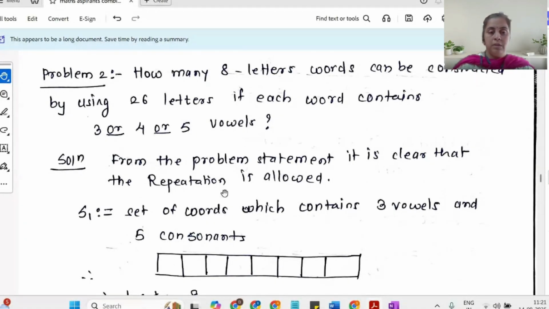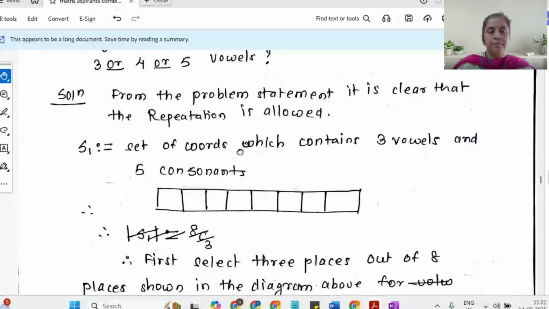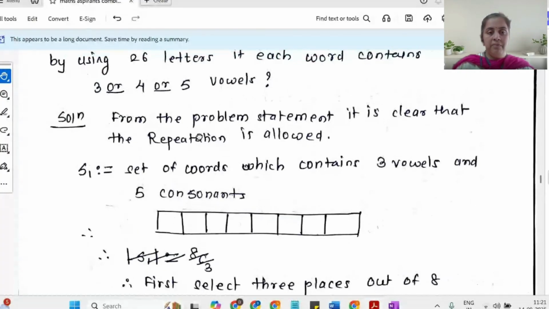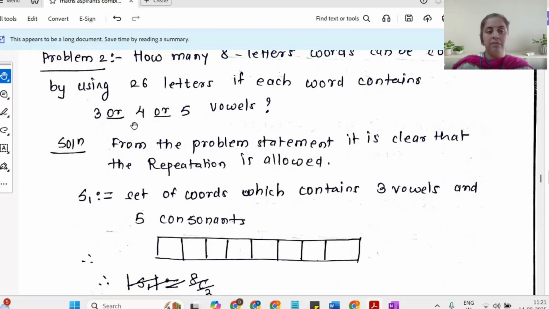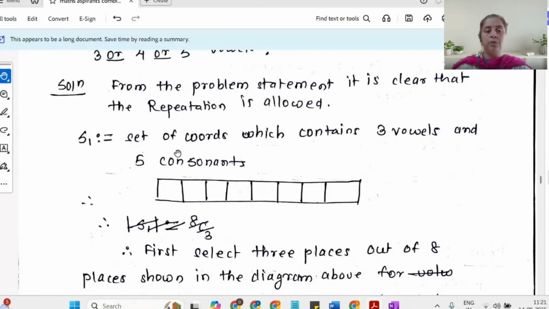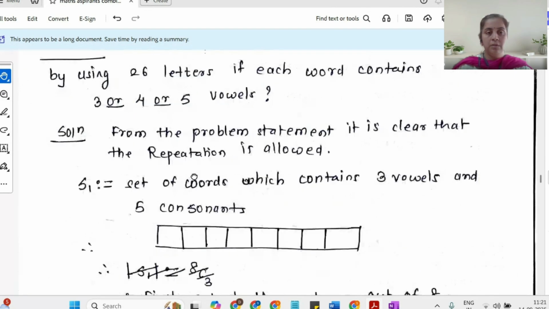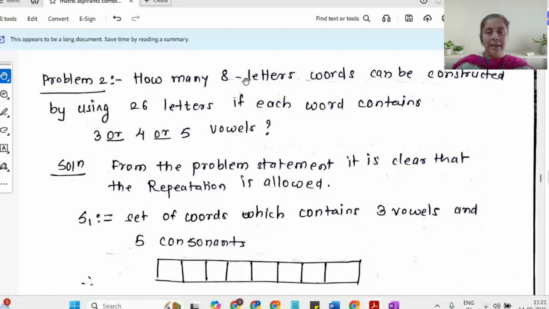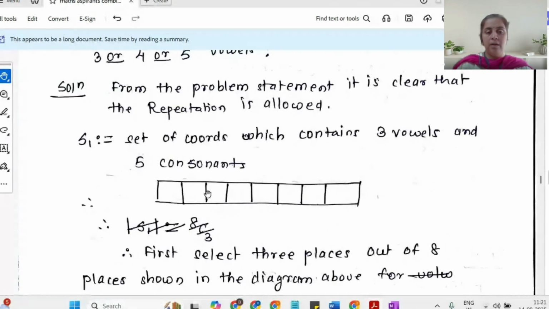Now, since repetition is allowed, we will divide this condition that it contains 3 vowels or 4 vowels or 5 vowels into 3 cases. So let us say S1 is a set of words, 8-letter words. So I have made a partition of 8 boxes: 1, 2, 3, 4, 5, 6, 7, 8.